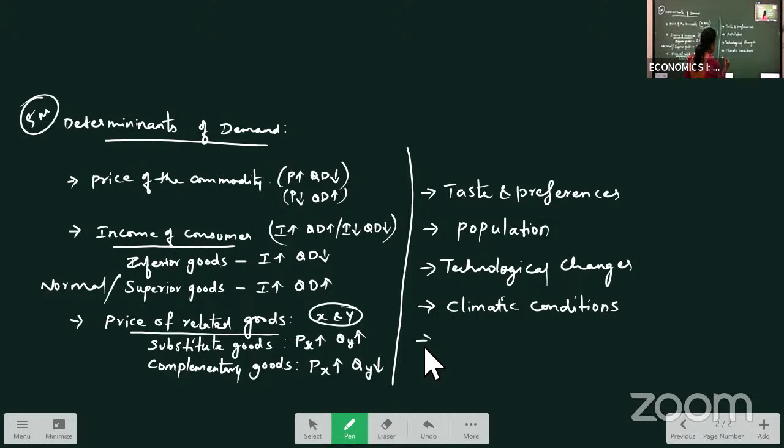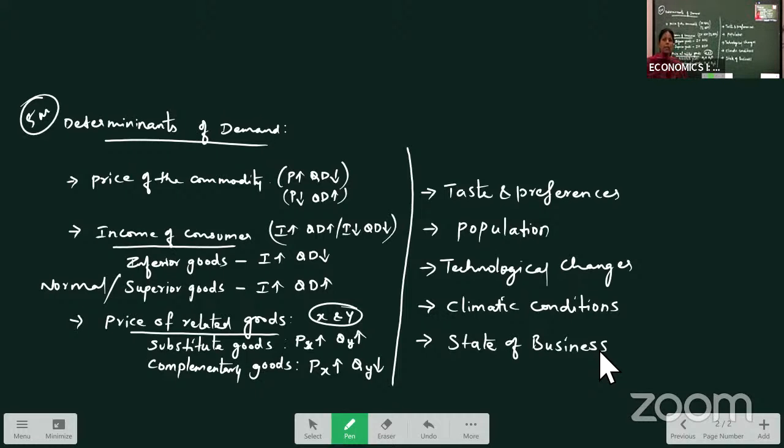And another factor which is affecting the demand is state of business. State of business is what? Our business is in what condition? For example, if your business is in prosperity, prosperity means what? Profit.